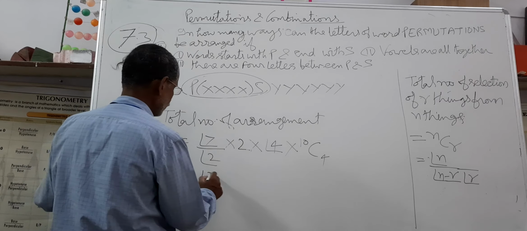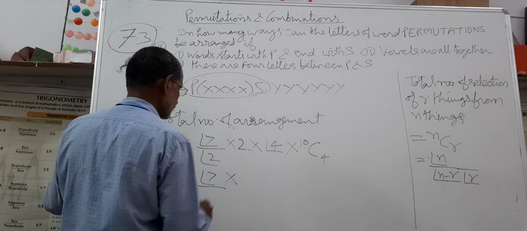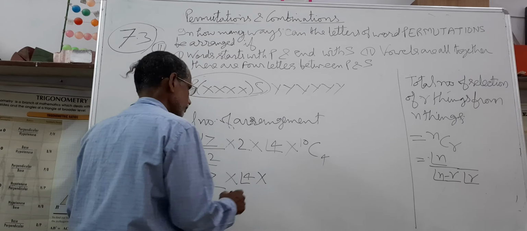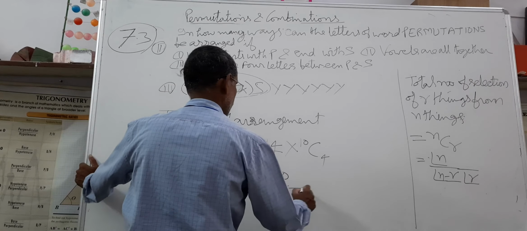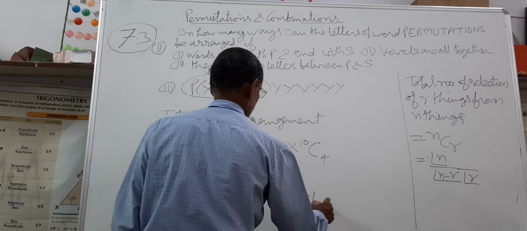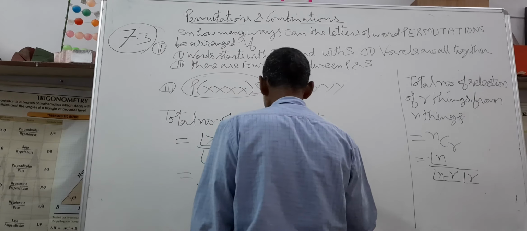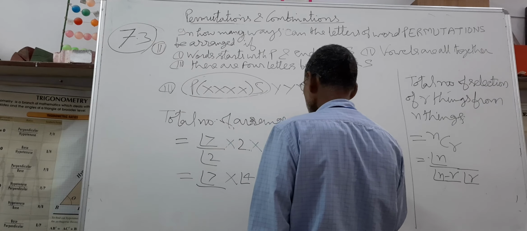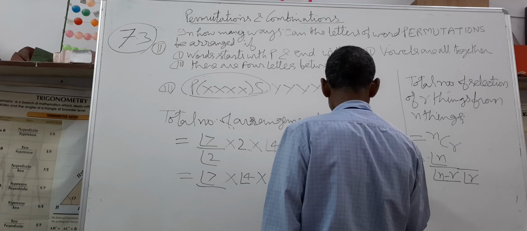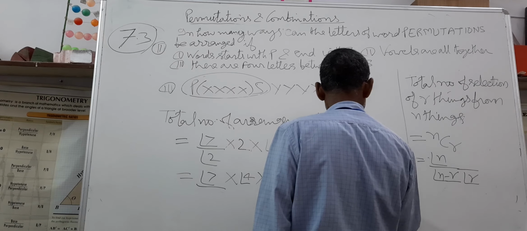Is equal to factorial 7 upon factorial 2, into 2, into factorial 4, into factorial 10 upon factorial 10 minus 4 into factorial 4. The 2s cancel. Is equal to factorial 7 factorial 4 into factorial 10 upon factorial 6 factorial 4.